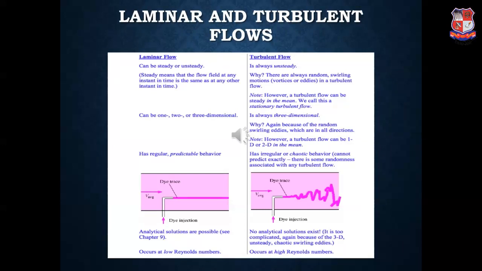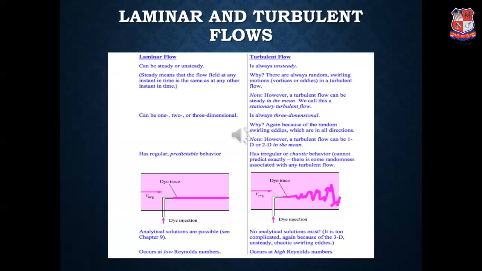After studying the analytics of different diameters of pipe or a constant diameter pipe, we will now see the types of flow. Generally we will see two major types of flow, that is laminar flow and turbulent flow. We all know that laminar flow or turbulent flow can be distinguished easily with the help of the Reynolds number. For example, if the Reynolds number for a flow is less than 2000, it will be laminar flow, and if it is greater than 4000, then it will be turbulent flow.